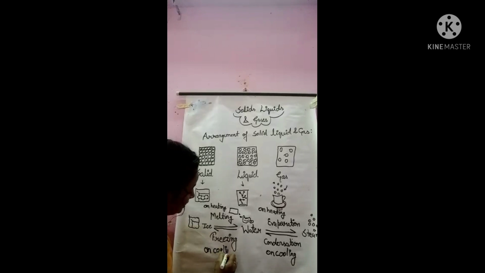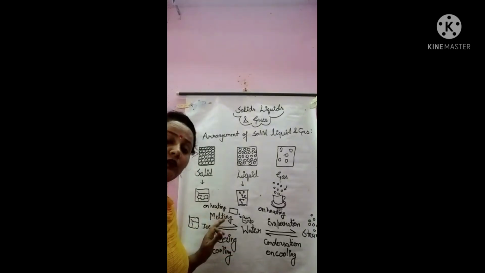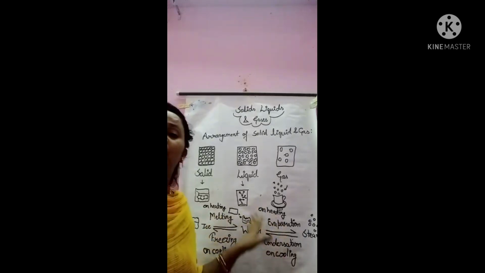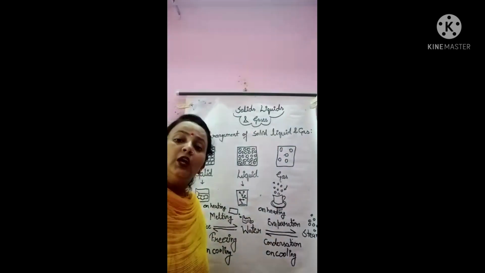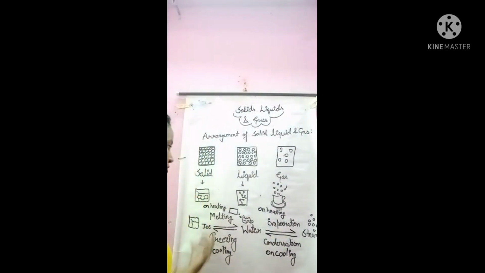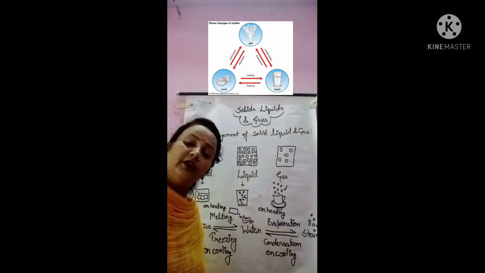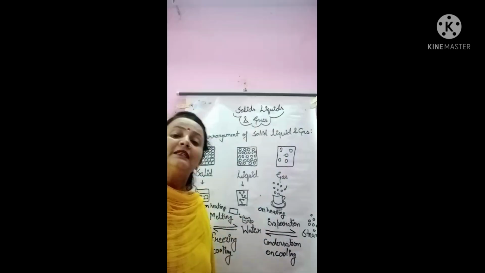So when a liquid changes into solid on cooling, this process is called freezing. So here we have done four processes: melting, evaporation, freezing, condensation. Melting and evaporation happen on heating, and freezing and condensation happen on cooling. These are all changes of state of matter when we give heat or cool that matter.